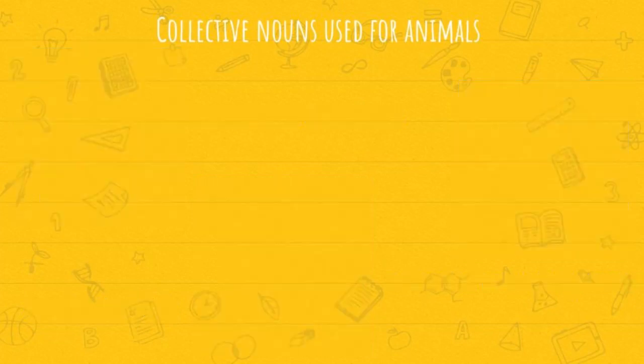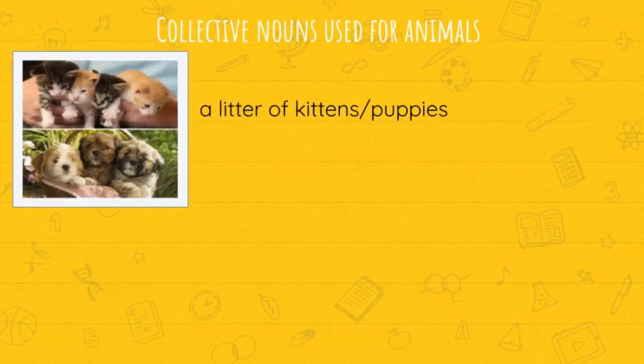Okay. And the next example is a litter of kittens or puppies. Litter is the collective noun which refers to a group of kittens or a group of puppies. Kittens means baby cats. Puppies means baby dogs. Litter is the collective noun which we can use for both a group of baby cats or a group